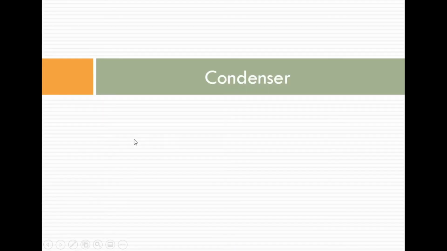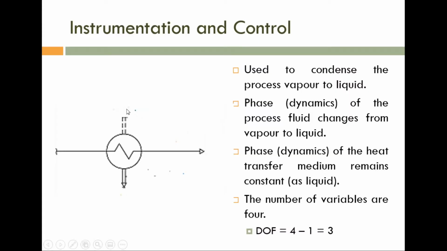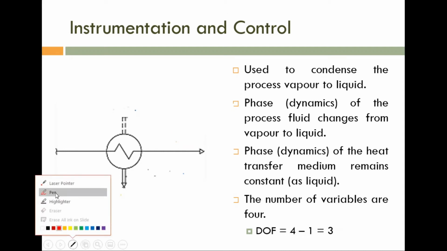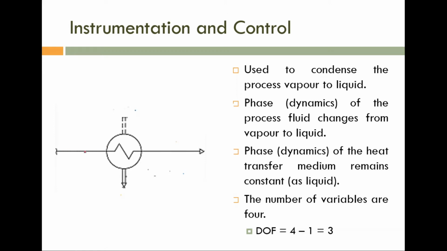Okay, so today we are going to discuss the control of condenser and reboiler. First one is the condenser. This is the symbol of a condenser. You can see that this one is a heat transfer medium. Please note, this is not the process medium, this is the heat transfer medium, and this is the process medium. How did I identify this? Two parallel lines mean process medium. Here I have a single line, so this is heat transfer medium.